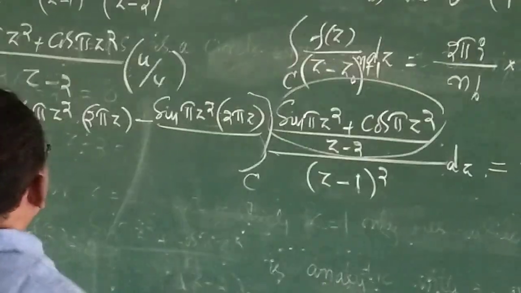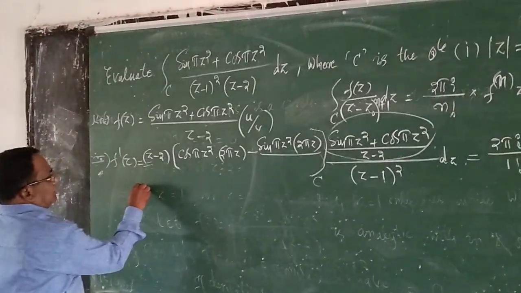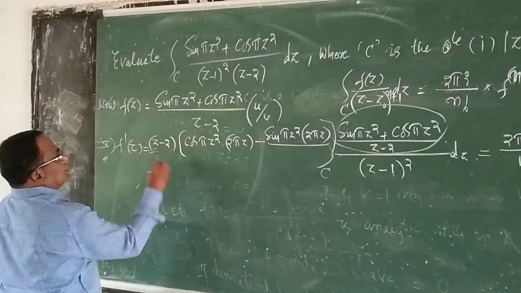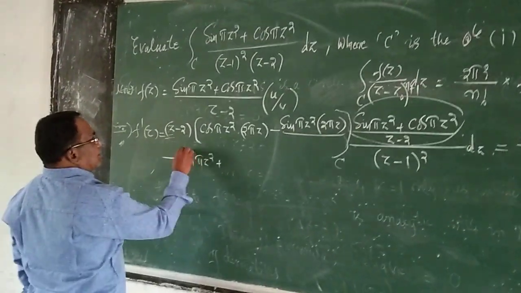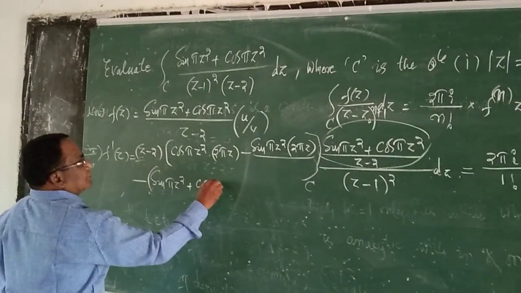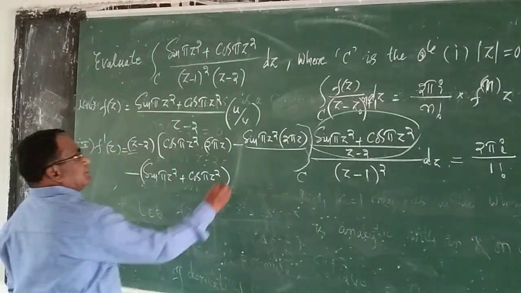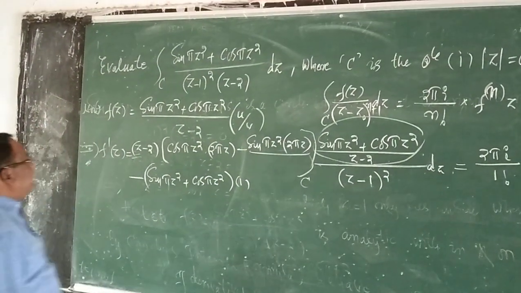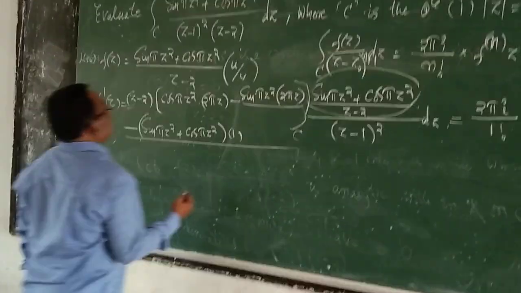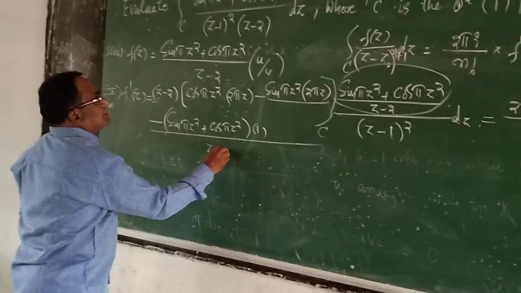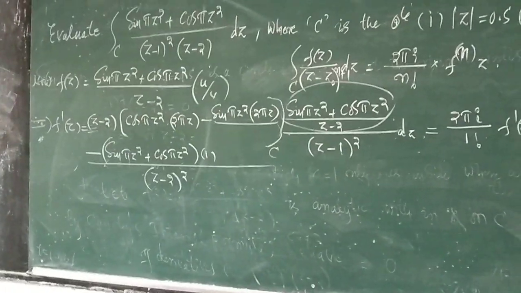Denominator into differentiation of numerator, minus numerator, which is sin pi z square plus cos pi z square, into differentiation of denominator, it is 1. Whole divided by denominator whole square, it is z minus 2 whole square.